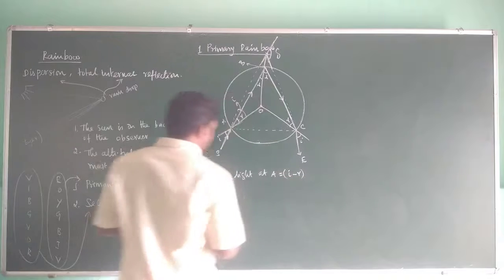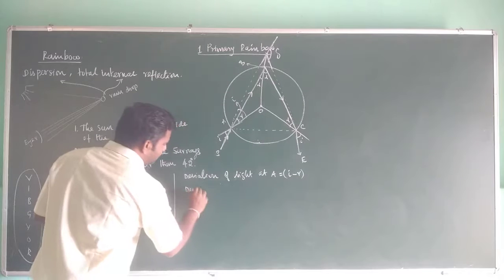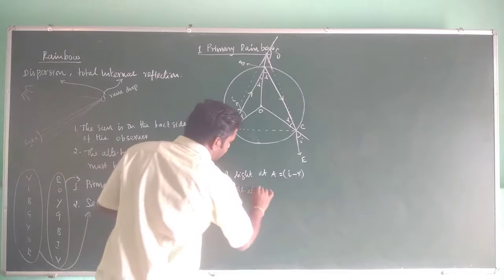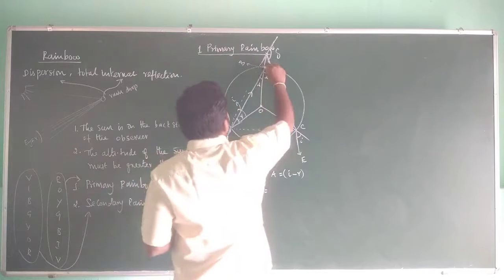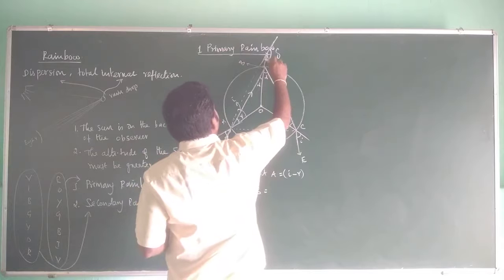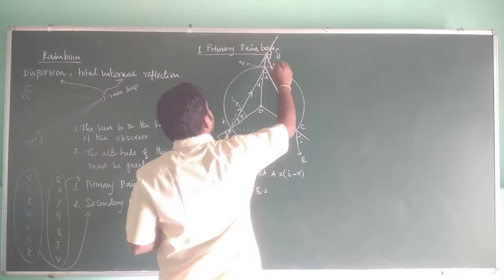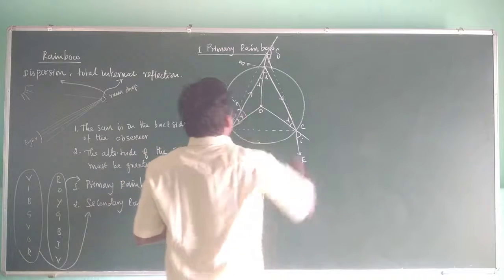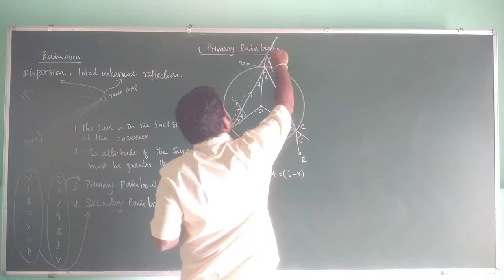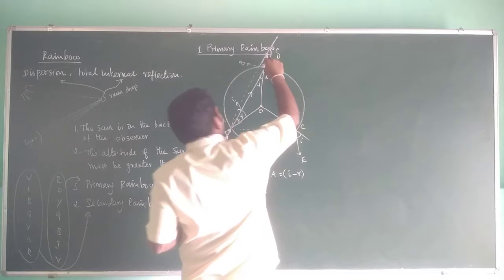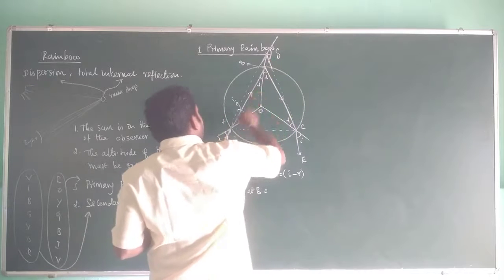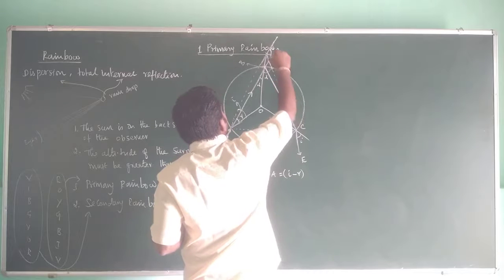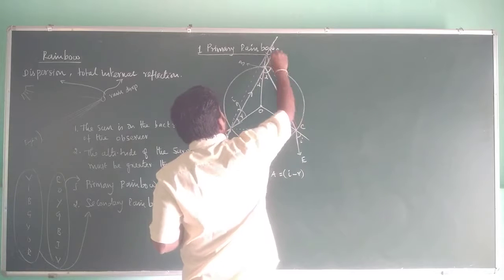Second, the deviation of light at B. What happens at B? If it is extended, it will go like this. But total internal reflection occurs. If it is going in this direction and you bend it, it comes in this direction, and the angle between these is 180 degrees.